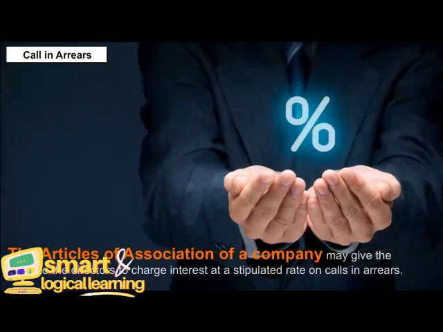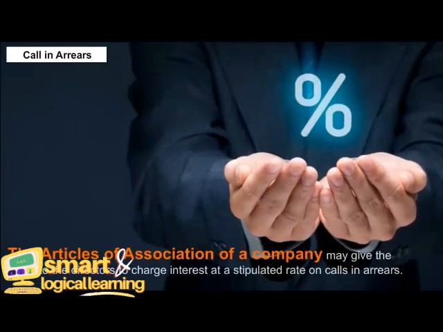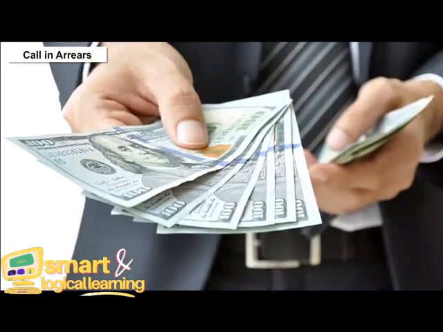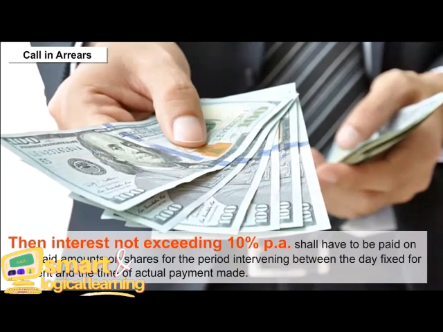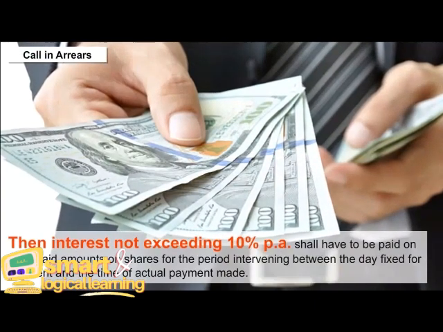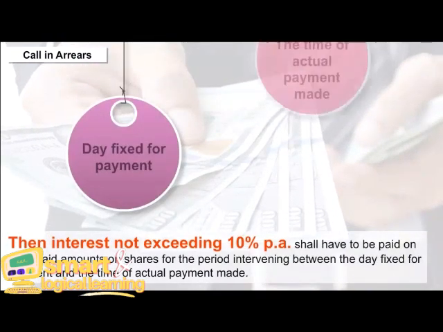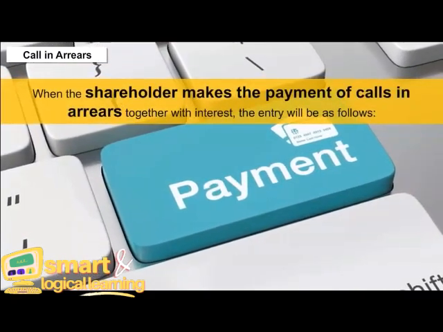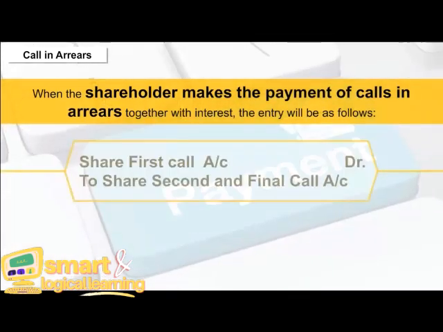The Articles of Association of a company may give the directors the right to charge interest at a stipulated rate on calls in arrears. If the articles do not say anything in this regard, then interest not exceeding 10% per annum shall have to be paid on all unpaid amounts on shares for the period intervening between the day fixed for payment and the time of actual payment made. When the shareholder makes the payment of calls in arrears together with interest, the entry will be as follows.